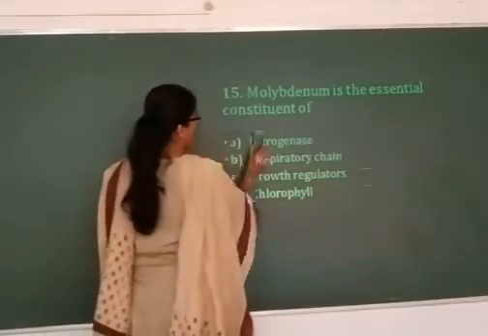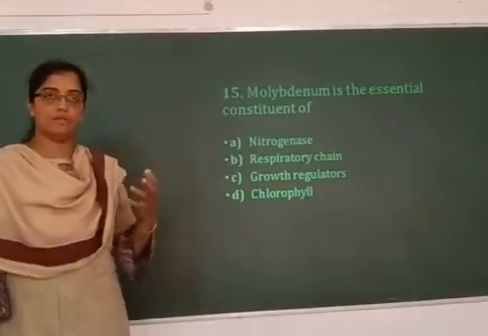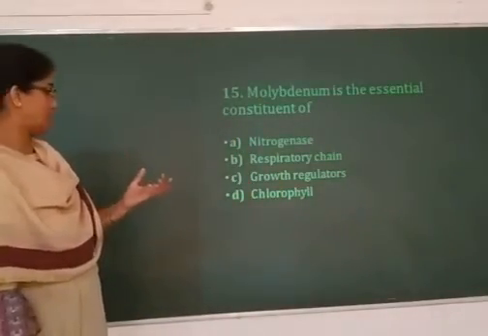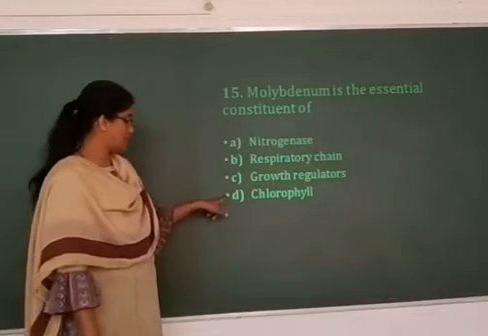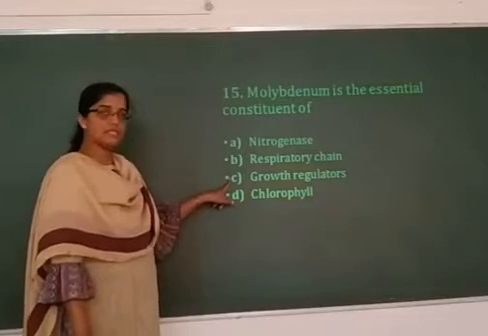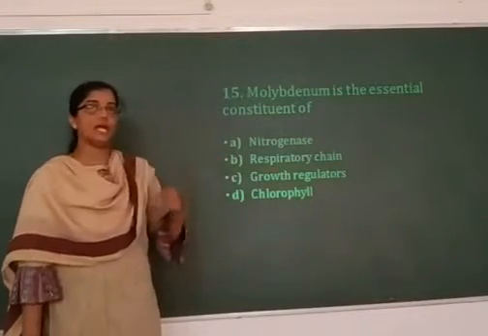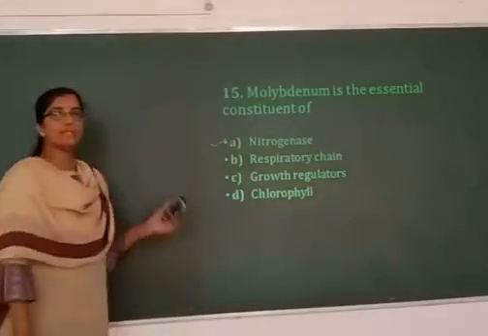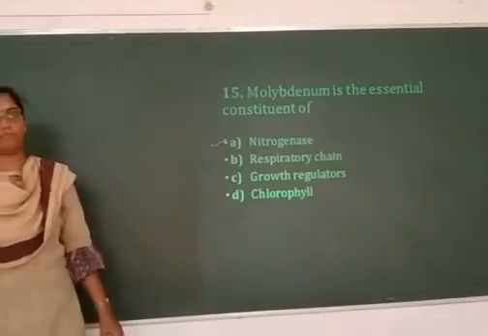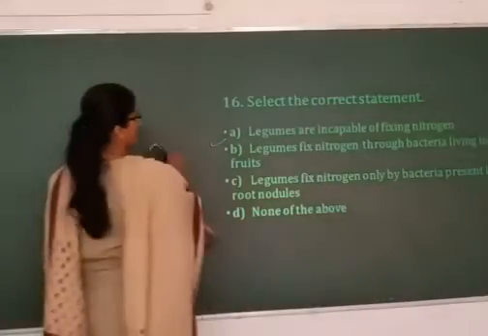Molybdenum is an essential constituent of, again, a memory based question. Chlorophyll, magnesium and iron are essential. Growth regulators, so molybdenum is not essential there. Respiratory chain, again iron is essential. So molybdenum is an essential component of nitrogenase enzyme. So option 1, nitrogenase, is the right answer.